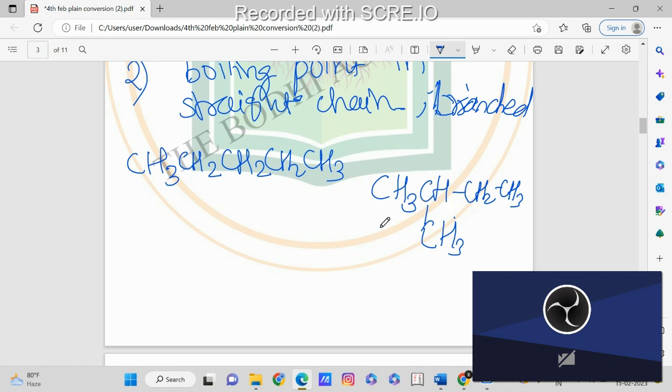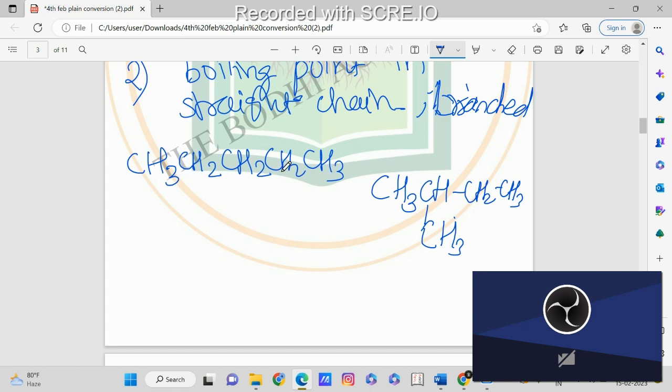In the second compound also, we are having 1, 2, 3, 4, 5. So both are pentane. So the first one is straight chain and the second one is branched. In the first pentane, all the carbons are in one chain, and in the second we have one carbon attached to one of the straight chain carbons.